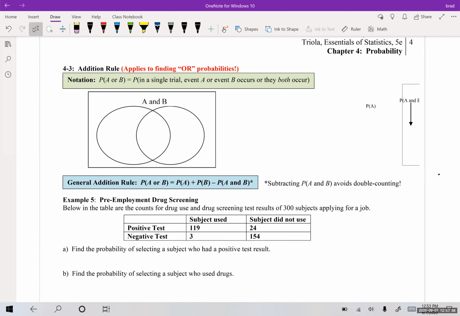Okay, so let's go to 4.3. Remember, 4.3 is probably 4.2 in your book. This is an older edition, so it's a little off. So this is something very, very important, and 4.4 will also be very important.